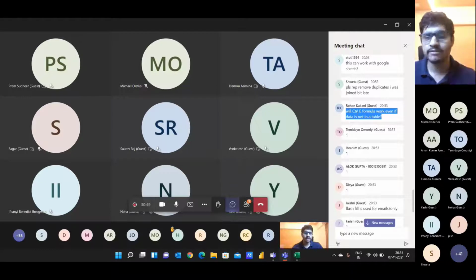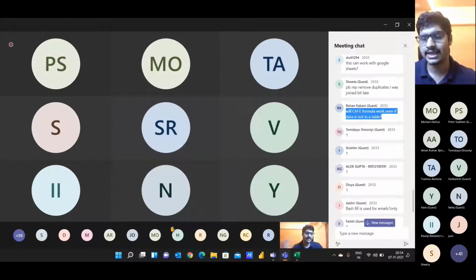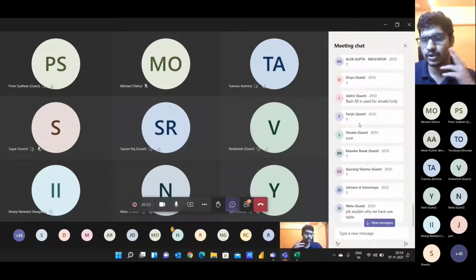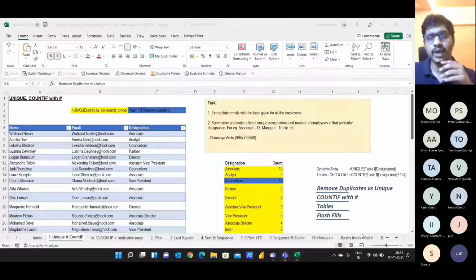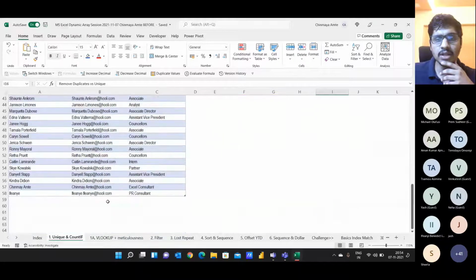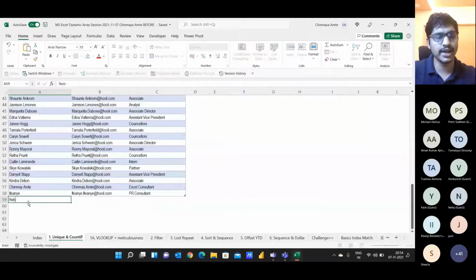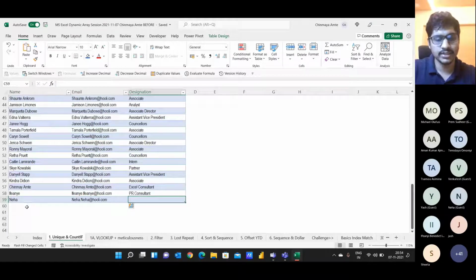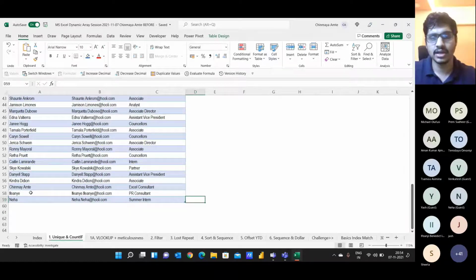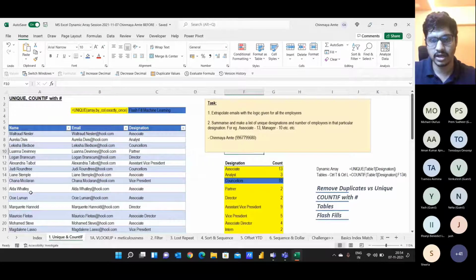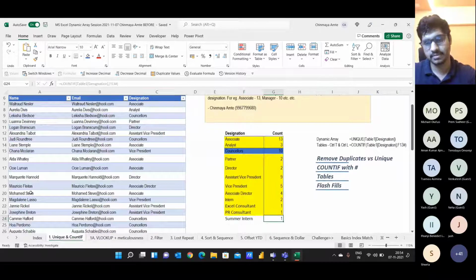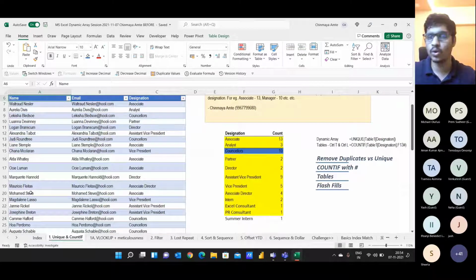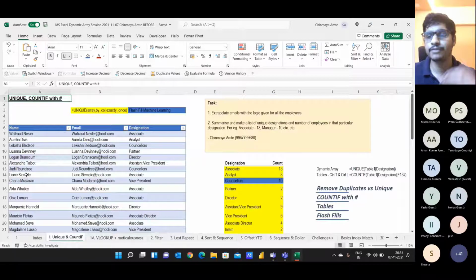Rohan, Control E works anywhere, so it's not necessary that the data has to be in table format. It will work absolutely fine in all cases. Neha, as I mentioned, we use a table to update the data. Let's say this company hires Neha as a summer intern. If you can see, you have been replicated into my analysis, with the summer intern 1 designation. That's the whole agenda of using a table: it's to keep our data set dynamic.